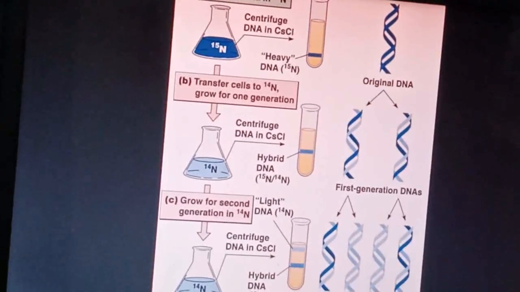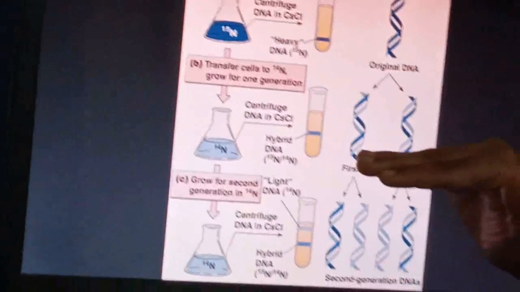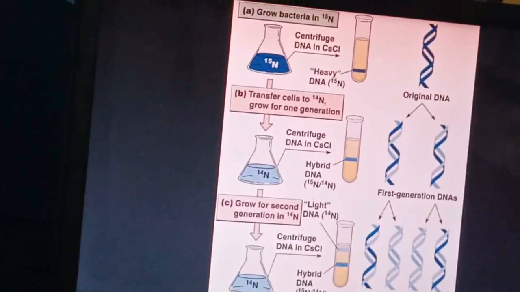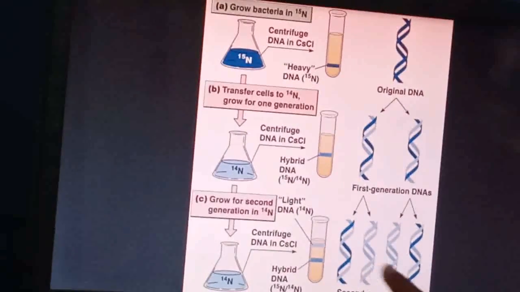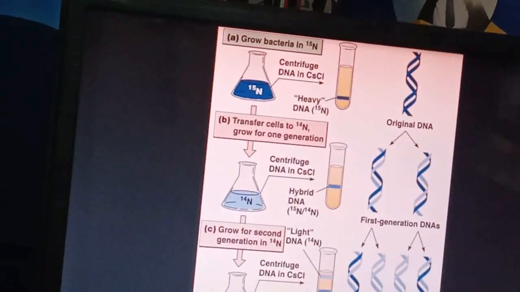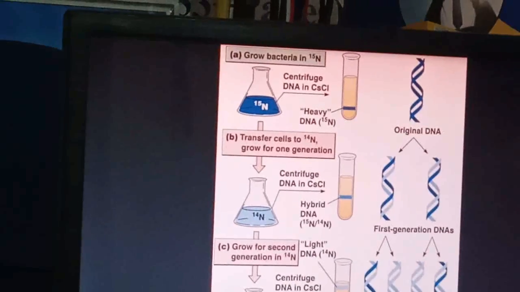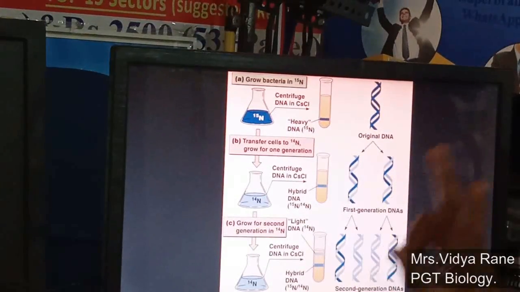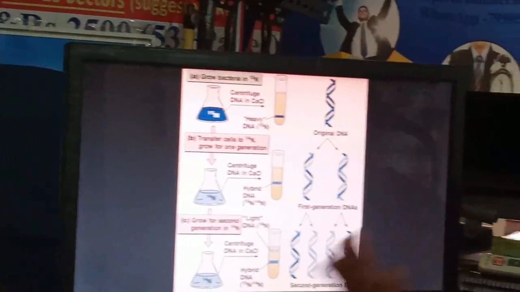Why am I saying this? Because in the exam, sometimes it will be asked to calculate the percentage for the first generation, for the second generation, and sometimes for the third generation also. So you can see here a total of 8 strands are there. Whenever these 8 strands go into the third generation, 8 DNAs will be formed. Out of those 8 DNAs, 2 DNAs will be hybrid and the remaining 6 DNAs will be light DNAs of N14.